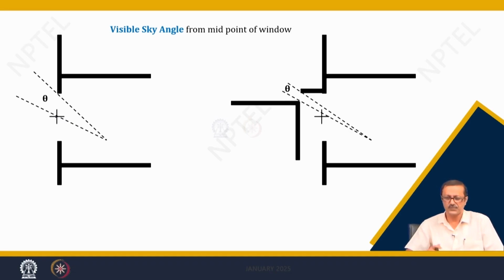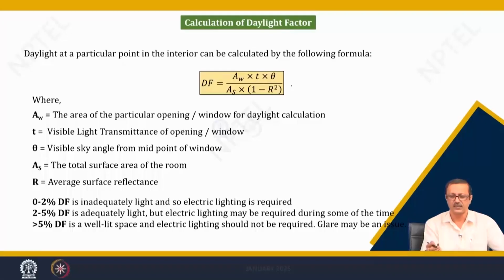If there is some kind of obstruction, this particular diagram is not very correct. So, this dotted line should pass through this, and this will be the theta then. Because of the obstruction, the theta value is decreasing. So, theta comes in here. As theta decreases, definitely your DF is going to decrease.